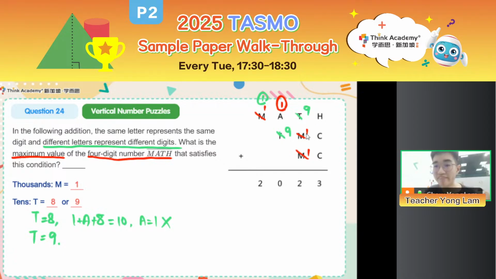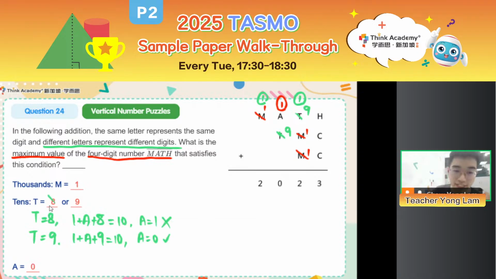And that means 9 plus 1 plus 1 is 11, right? So there must be a carryover of 1 on top of this tens place. So 1 plus 9 plus 1 plus 1, indeed it is 12. And now we have 1 plus A plus 9 is equal to 10 at the hundreds, which means A must be what digit? A must be 0, correct, right? So A is possible to be 0. So we get this result.